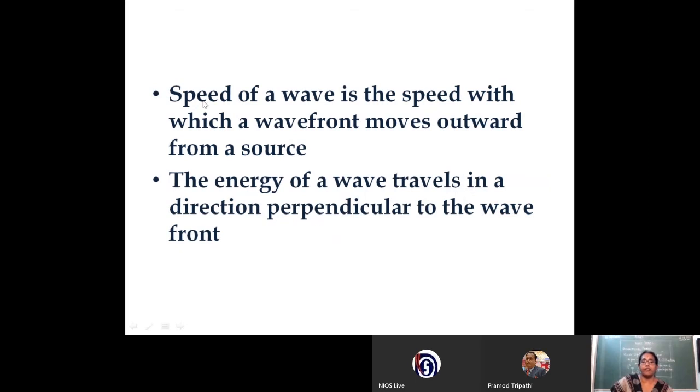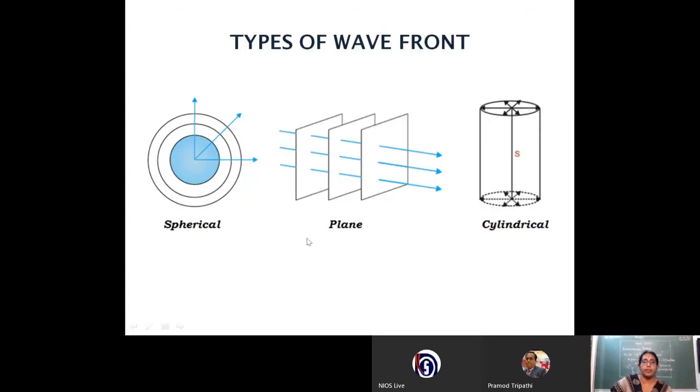So, speed of a wave is the speed with which the wavefront moves outward from a source, and the energy of a wave travels in a direction perpendicular to the wave. So the speed will be the speed of the wavefront, and energy travels in a direction perpendicular to the wavefront. So depending on the nature of the sources, we have different types of wavefront.